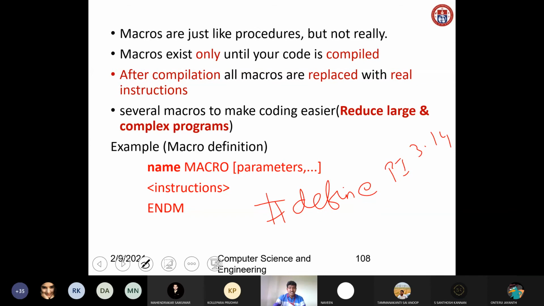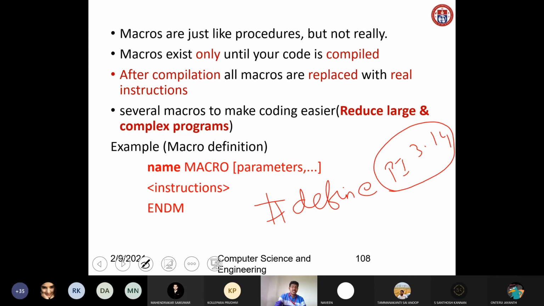Here I am writing a variable, but similarly you can replace instructions also. Instead of this macro, you replace some instruction. So like that you can write several macros to make coding easier. The purpose of macros is to reduce large and complex programs. By using macros, we can reduce them, and this makes the coding much easier.